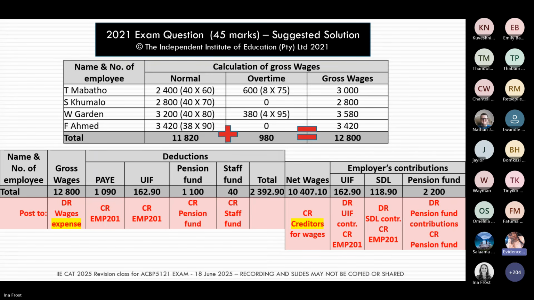There's someone asking about question papers being left out. I don't understand if you mean the question papers that are left after the exam has taken place. But if you want past papers, you can find the past papers on your current students, be it VC current students, RC current students, under the tab that's written past papers. So that's where you find the question papers. Then you just go under the A folder, then you look for your module code, which is ACBP 5121. Thank you for that, Ina.